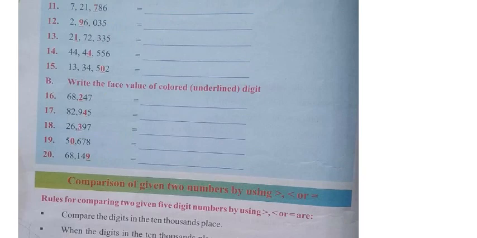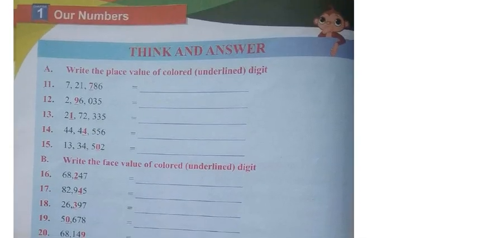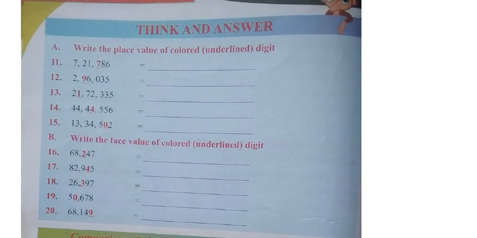If you solve this Think and Answer, then you may get good knowledge. You may understand that. Now see. First, write the place value of the underlined digit. Okay, colored underline. Here there are two 7s. Here they mention only one 7 is underlined, this 7. So place value means just write whatever the number is, 7, and count the position: ones, tens, hundreds, into 100. That is equal to 700.